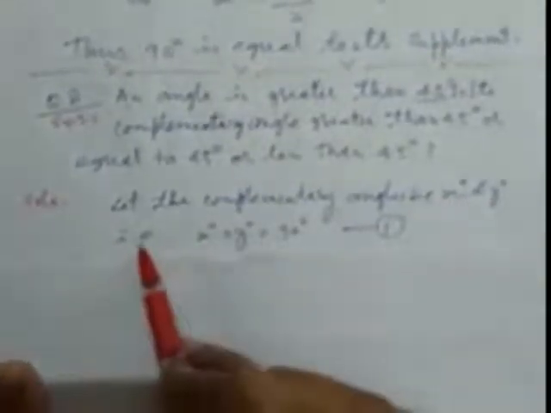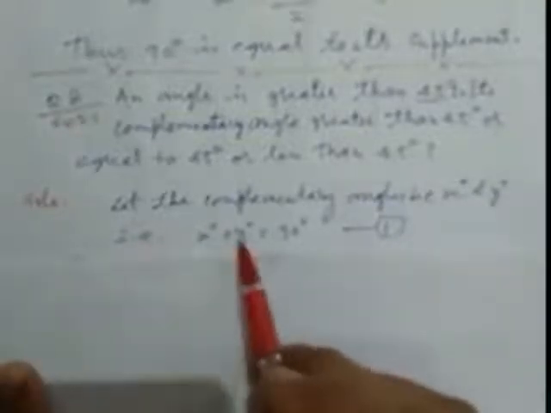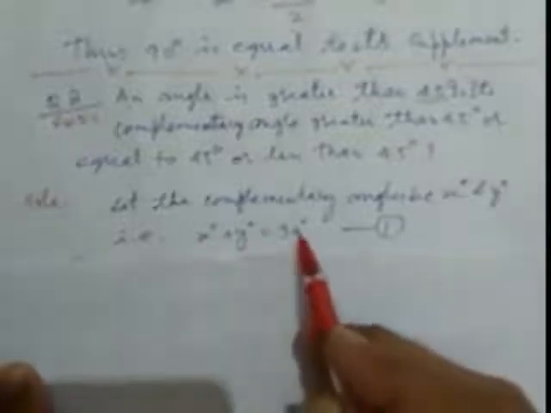Let the complementary angles be x degrees and y degrees. One is x degrees and the other is y degrees. So, as we know, the sum of complementary angles is 90 degrees. So, x degrees plus y degrees equal to 90 degrees. This is our first equation.